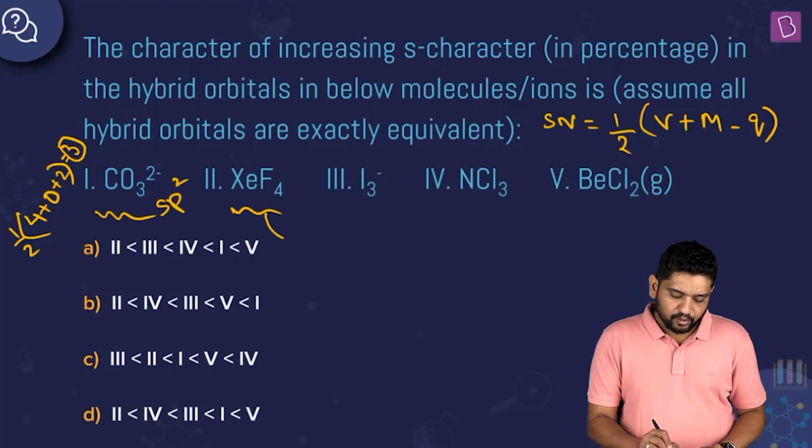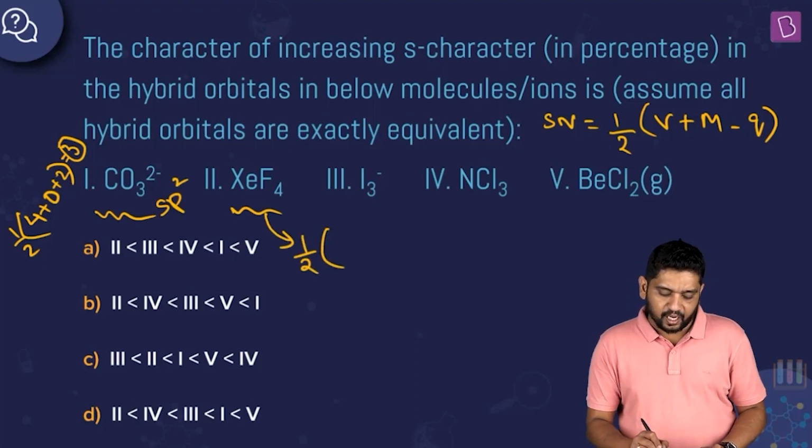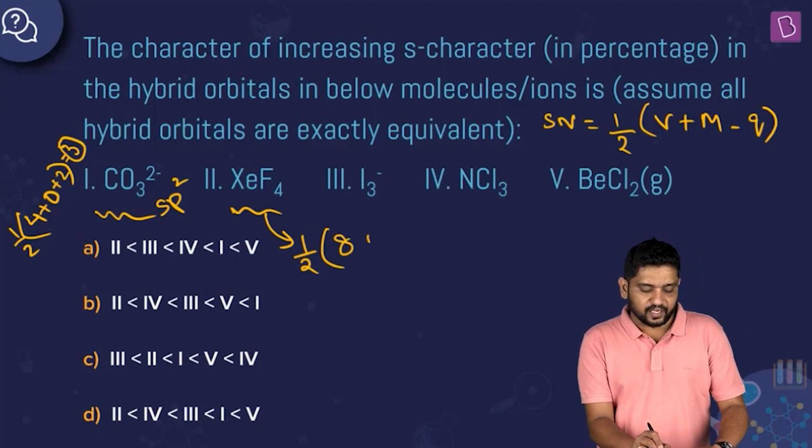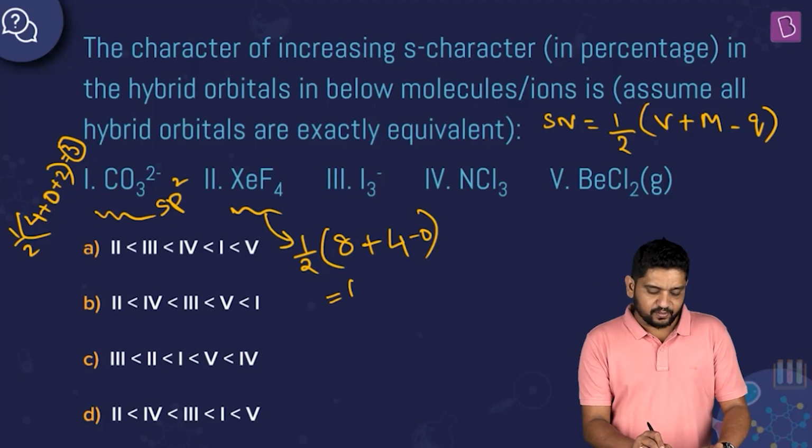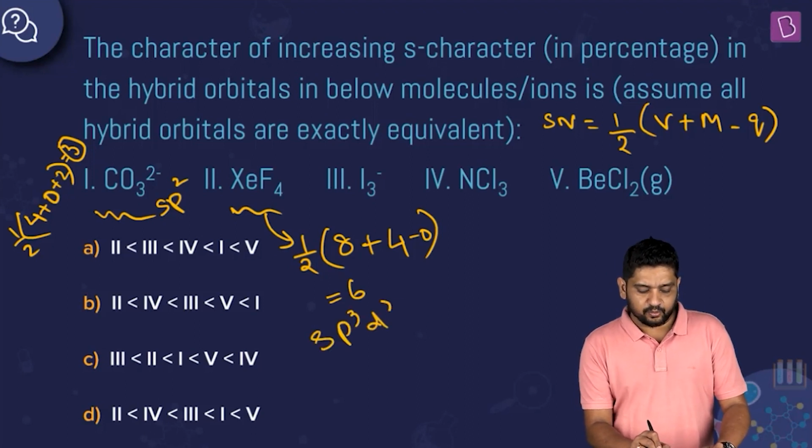Now XeF4, what will I say? Steric number will be half of xenon, right? Noble gas, 8 valence shell electrons are there, plus 4 monovalent atoms, fluorine, no charge. So yeah, 8 plus 4 is what? 12 by 2 is 6, which means this is sp3d2, right?